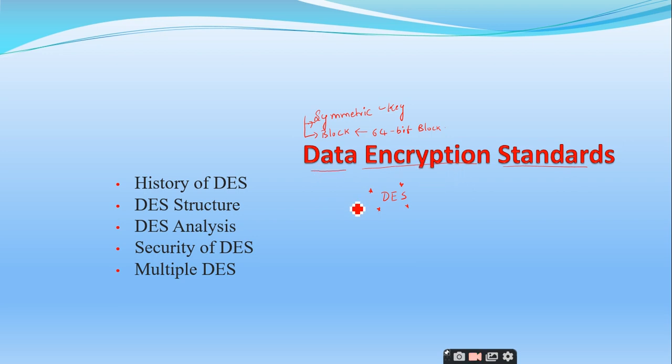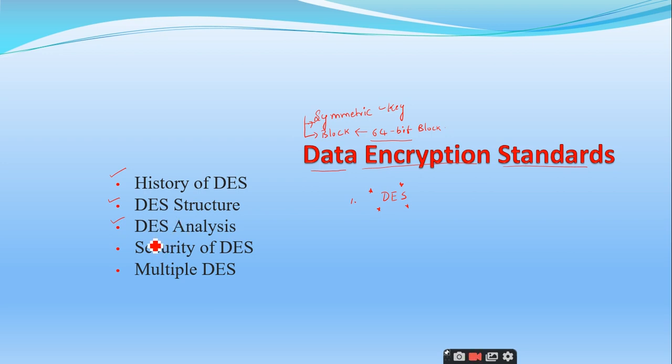The Data Encryption Standard, in short DES, is a symmetric key cryptography, and the third point is it comes under the category of block ciphers, where it considers 64 bits as a single block. In this DES concept, we are going to deal with the history of DES, the DES structure, and the DES analysis.